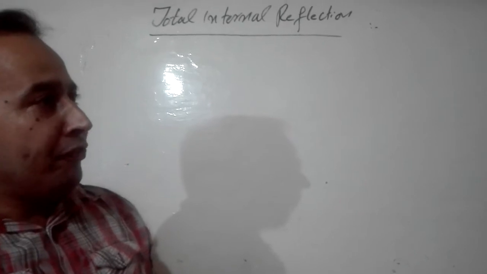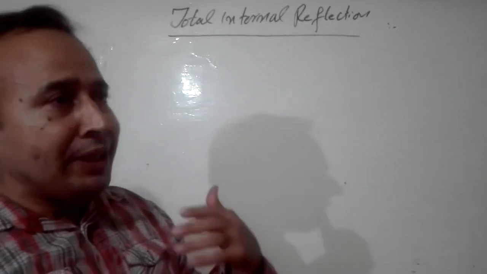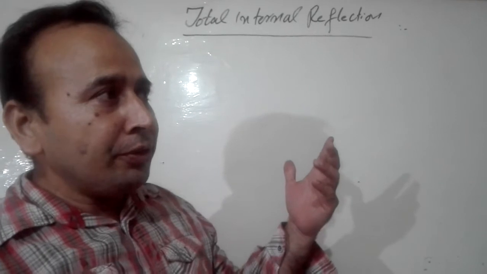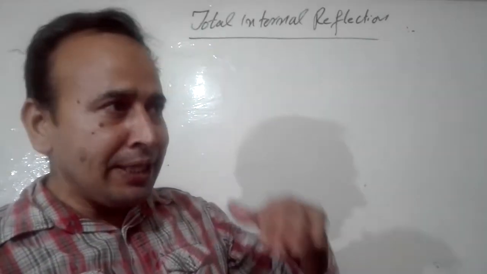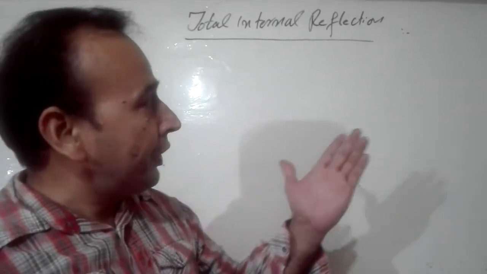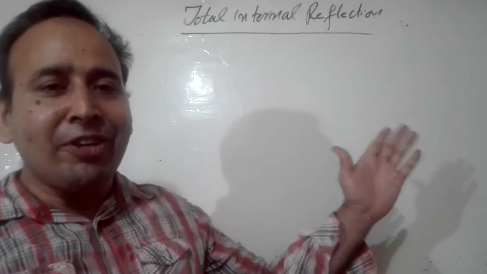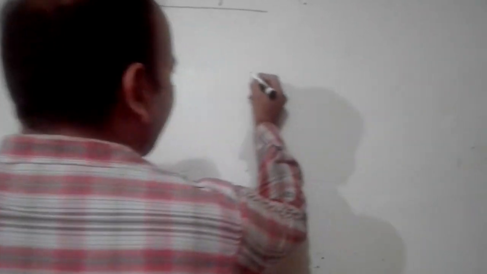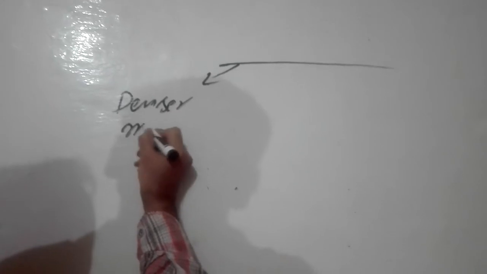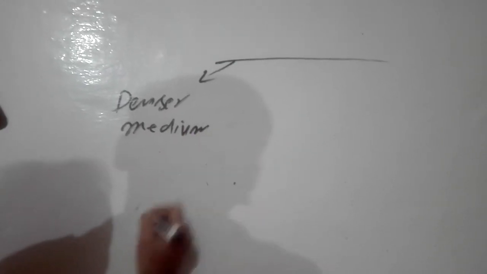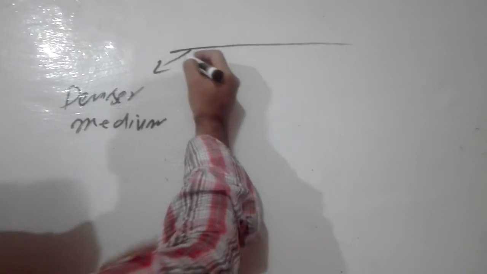I think you know, when light rays enter from a denser medium to a rare medium, what happens to it? When a light ray enters from a denser medium to a rare medium, it moves away from the normal. I have already told you. Suppose I have this denser medium. This line shows a denser medium, and maybe here is glass. This down here is glass, and here is air.